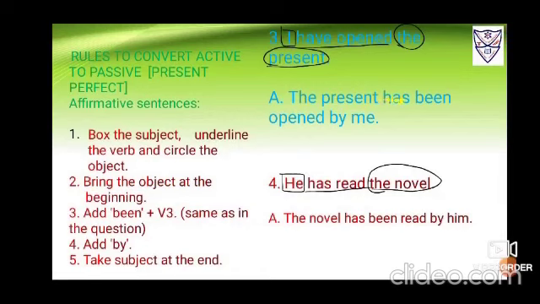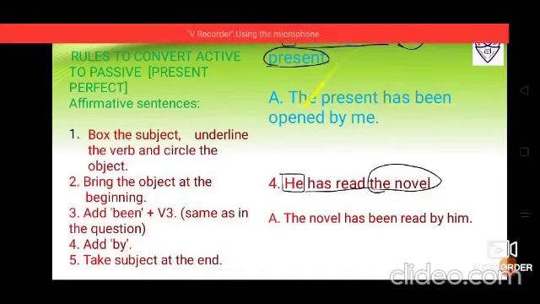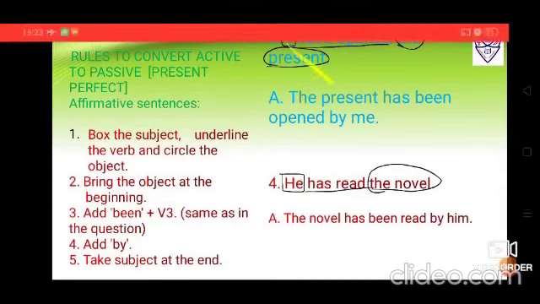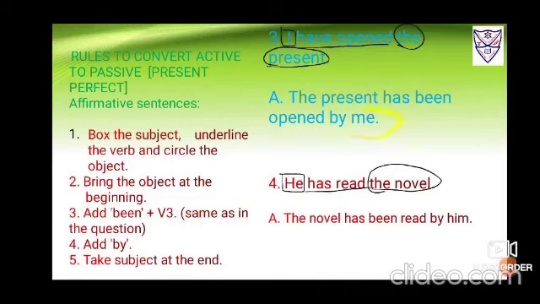And looking at this object, I have to put either has or have because it is singular, so I'll put has. Slight alteration, this be, and been, you have to add it in the passive voice. Then the same verb is to be brought down, that is opened, because the verb is already in its third form. Add by. Then take the subject at the end, so it is I, and when it comes down as an object it changes to me. So it sounds the present has been opened by me.